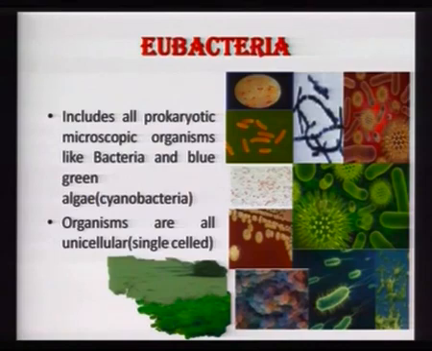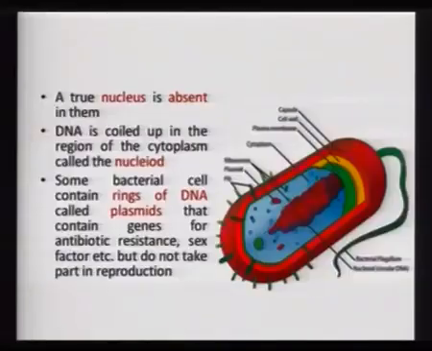But the DNA in them is not confined within a nucleus, as they lack one, but is present in the cytoplasm. And the area where it is present in the cytoplasm is known as the nucleoid. There is yet another type of DNA known as plasmids, which are rings of DNA, and these are present in the eubacteria. These plasmids do not take part in reproduction, but they are very important because they contain genes for antibiotic resistance, and this is very important from the biotechnology point of view.